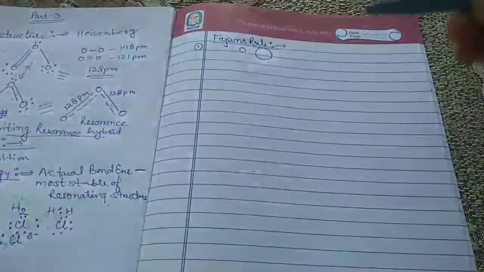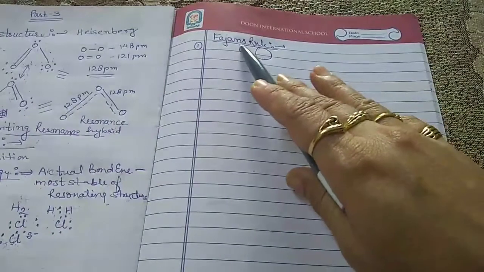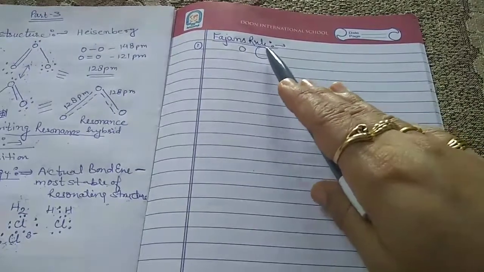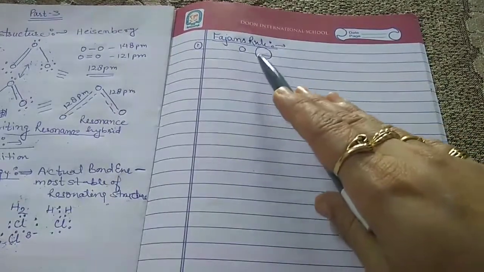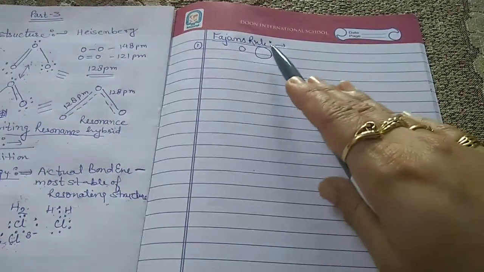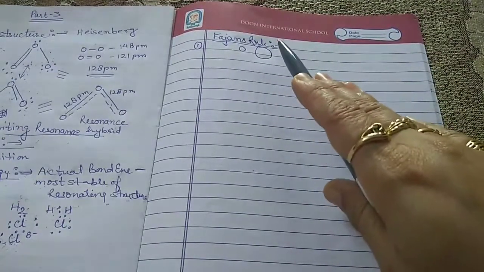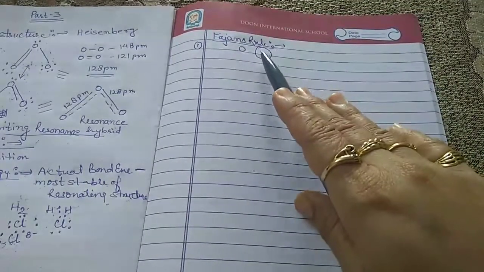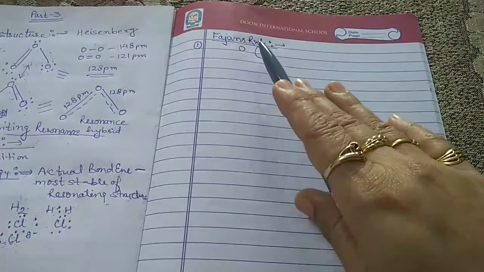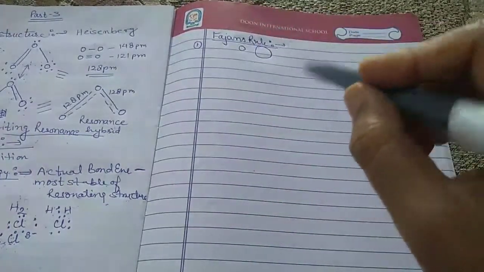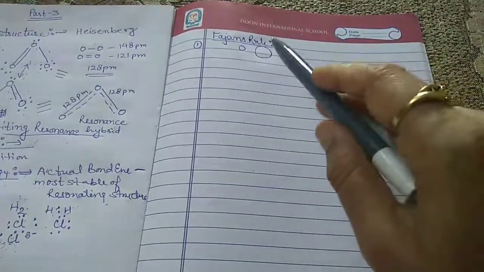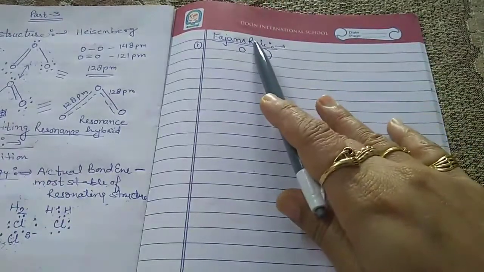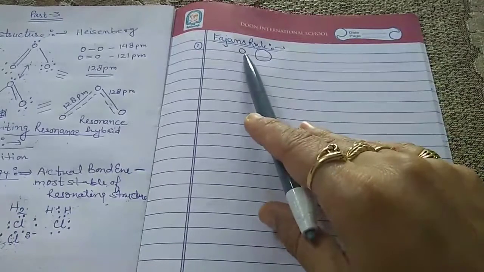The smaller the size of the cation, definitely the larger the size of the anion, and we all know very well the cation is formed by the loss of electrons, and the anion is formed by the gaining of electrons. Now if any atom gains an electron, definitely there will be an increase in the shell, and if the shell is increased, definitely the size will be increased. So the smaller the size of the cation and the larger the size of the anion, the greater the covalent character of an ionic bond.